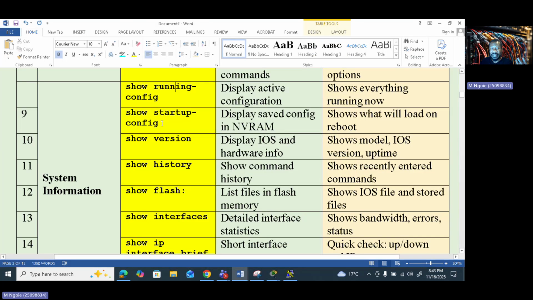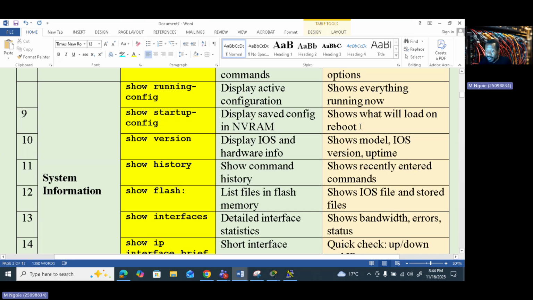Now there is another command that can allow you to see the saved configuration. Okay, let's say you do some configuration. You saved your configuration. How to see it? This is the show startup config. This command shows you the saved configuration in non-volatile RAM. Remember, your switch will have a non-volatile memory, and when you save your configuration it will go to the non-volatile memory. Those are the configurations that will load when your device reboots.